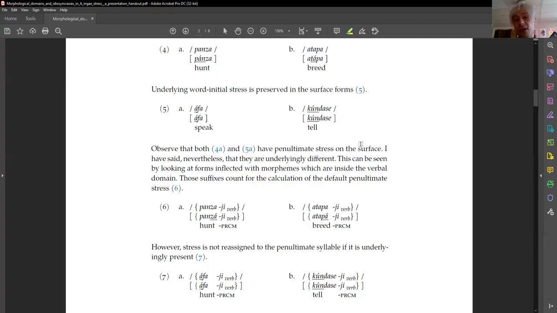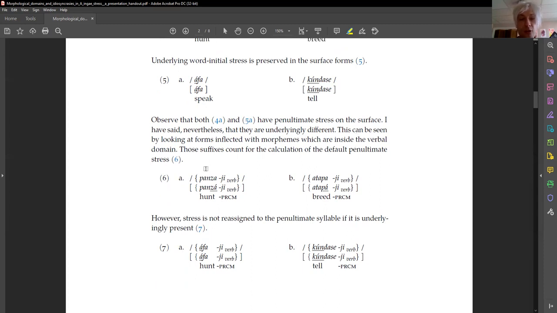This can be seen by looking at forms inflected with morphemes which are inside the verbal domain. Those suffixes count for the calculation of the default penultimate stress. Thus, if we attach hi to panza, we assign stress to the penultimate syllable within the inflected verb. Thus, we get panzahi. When we attach hi to atapa, we calculate the penultimate stress within the entire inflected verb, and we get atapahi.